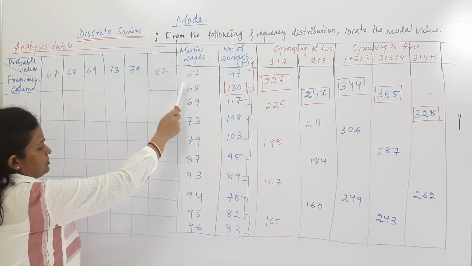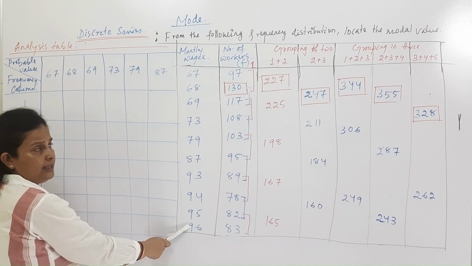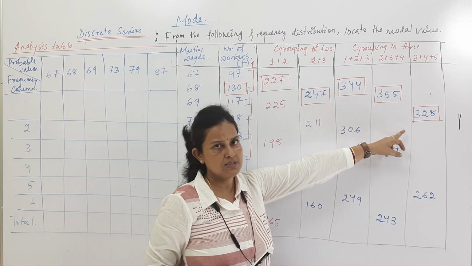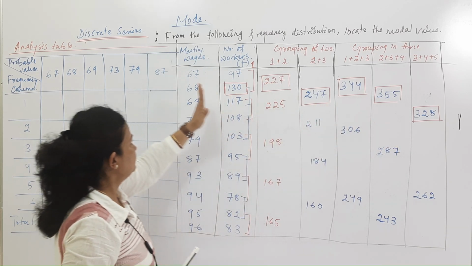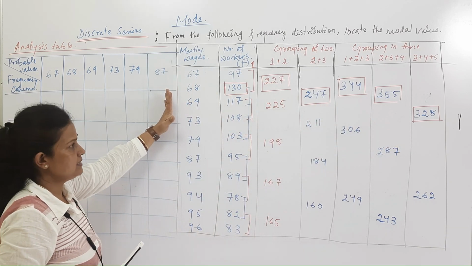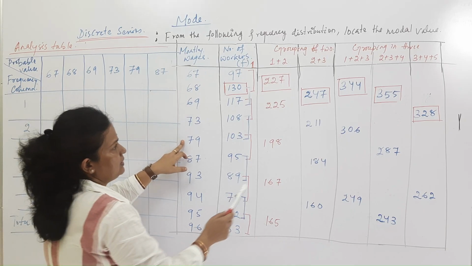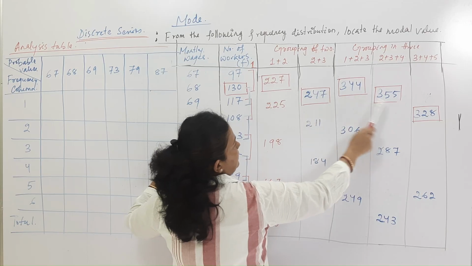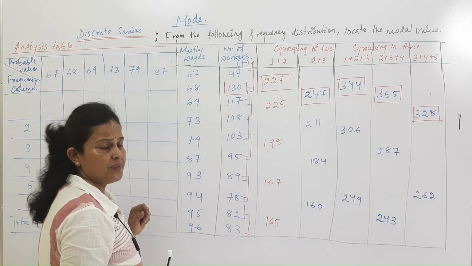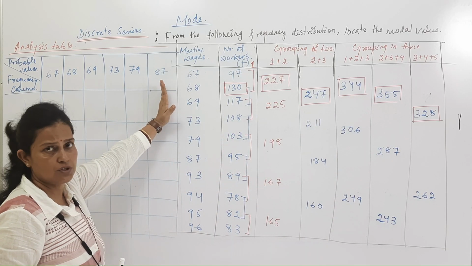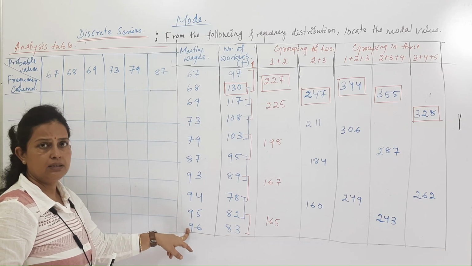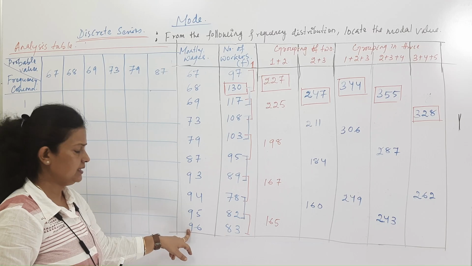This table should be continued till 96. As our frequency is coming in the first only, I have stopped here at 87, because here we are getting our frequency 300. All the first values we are getting our frequency. So that's why I have stopped here, but we can continue the table till 96.